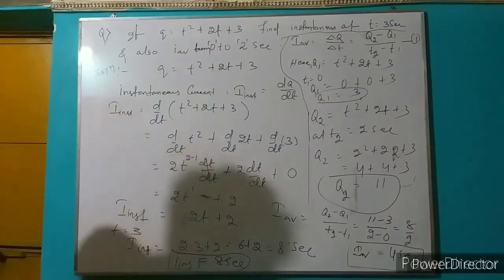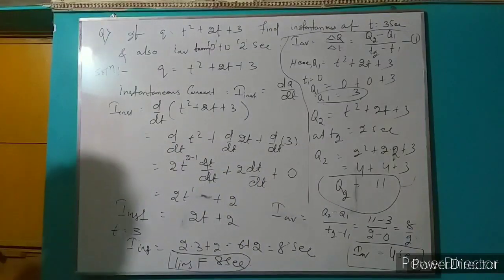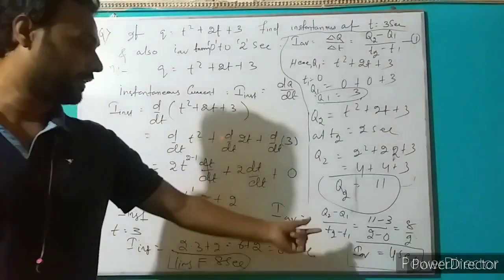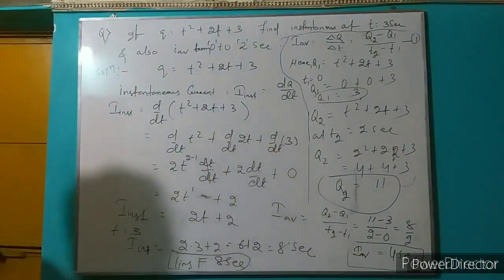Okay. This is the representation. I instantaneous equal to 8 seconds and I average equal to 4 seconds.